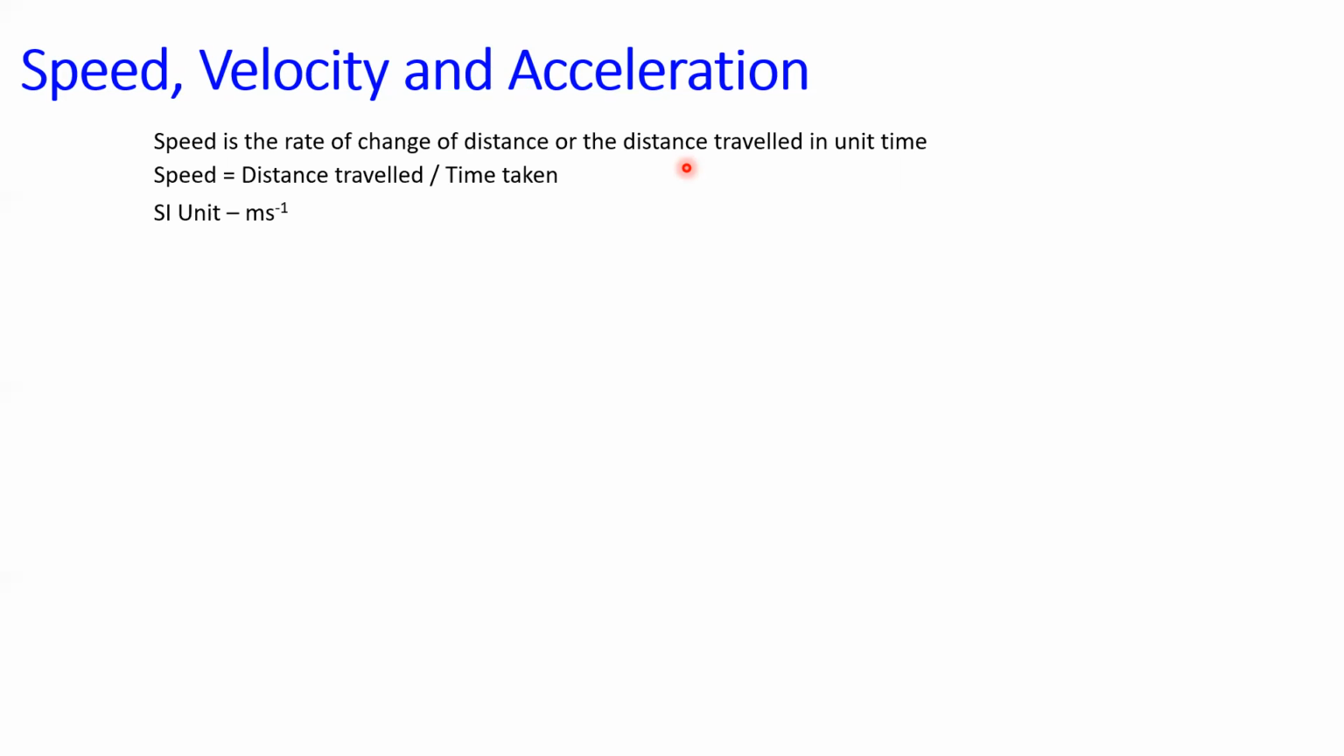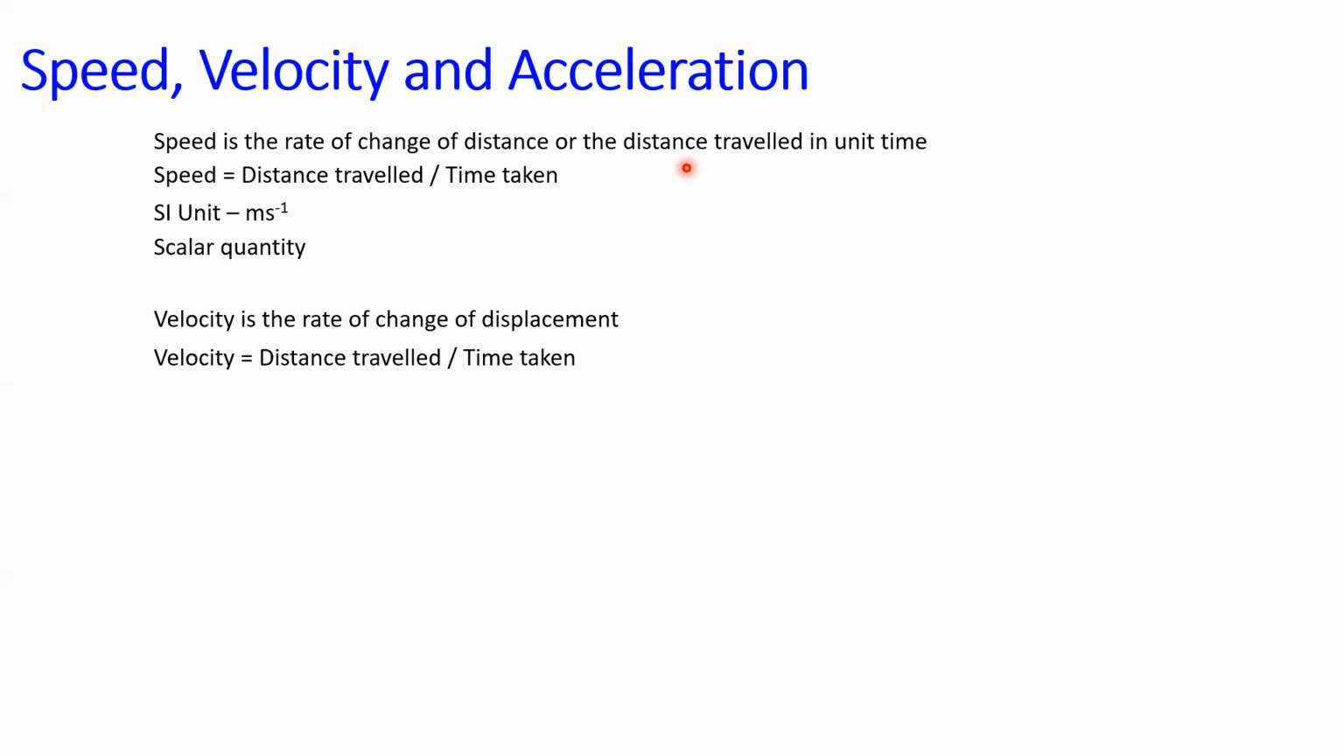Velocity. Velocity is the rate of change of displacement. Velocity is equal to displacement by time. Displacement is a vector quantity. So velocity is also a vector quantity. Its unit is also meter per second.